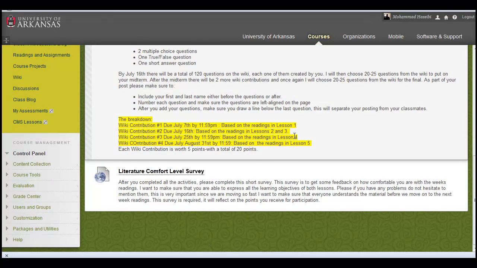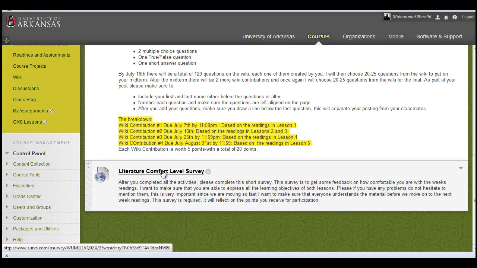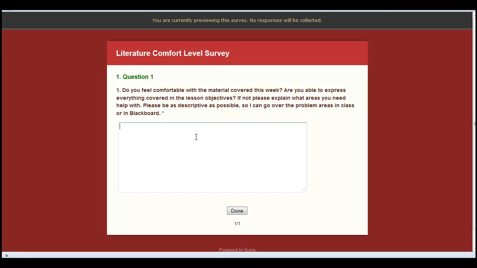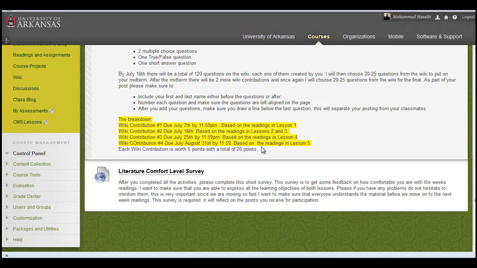And then, last but not least, there's a literature comfort level survey. This is a way for me to assess how comfortable you are with the material. I know this course moves so fast, so we may not have time to cover everything. So I want to make sure that you're comfortable and you can explain all the lesson objectives. So all you've got to do is click on the link right here, and it'll take you to this survey, and just tell me any problems you're having. If you're comfortable with the literature, just say I have no problems, I'm comfortable. If not, just list in detail, so I can go over it in class or post more materials to Blackboard. And that's pretty much it. So that is Lesson 2.